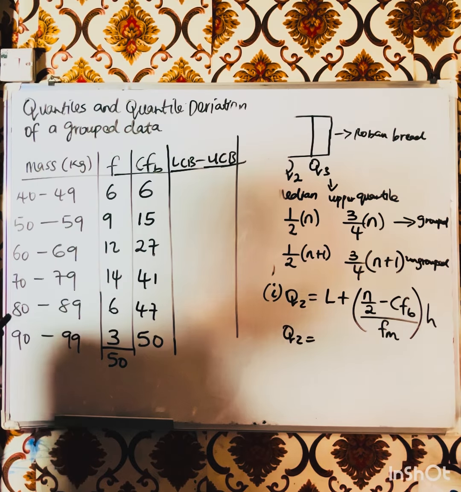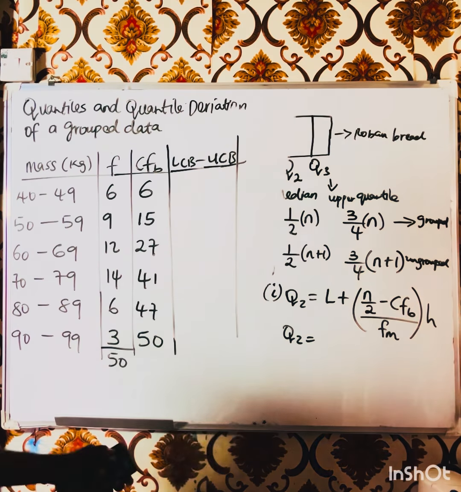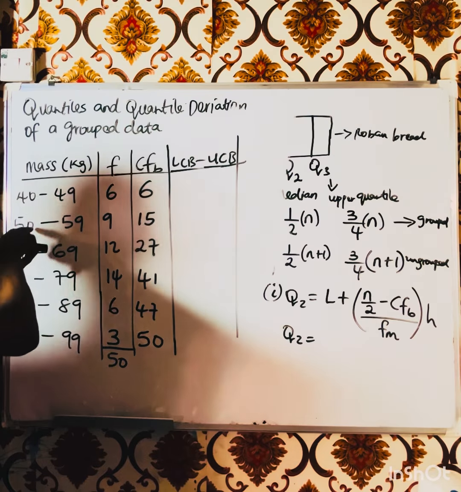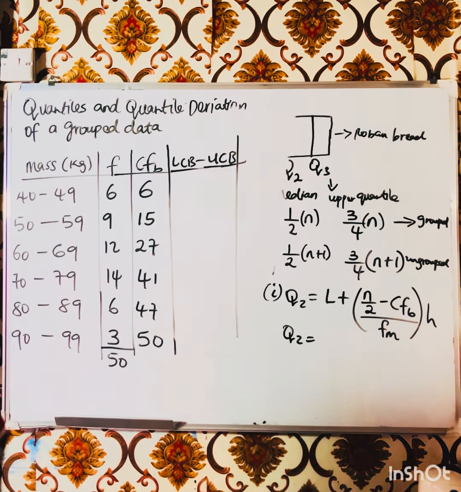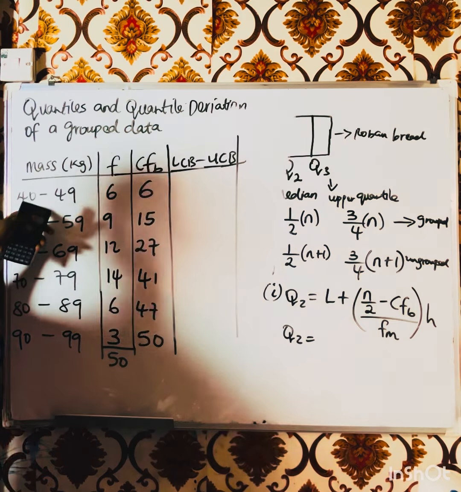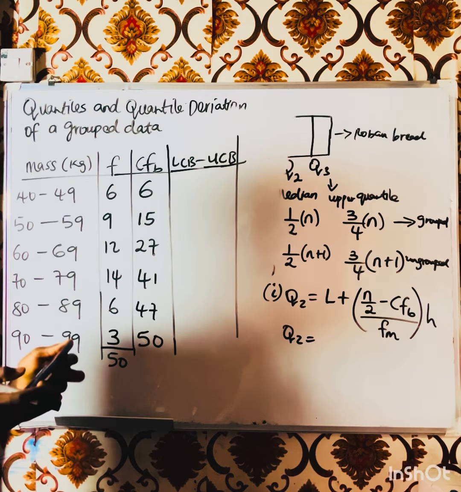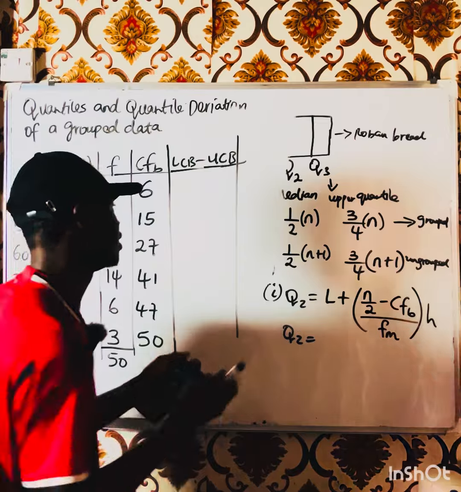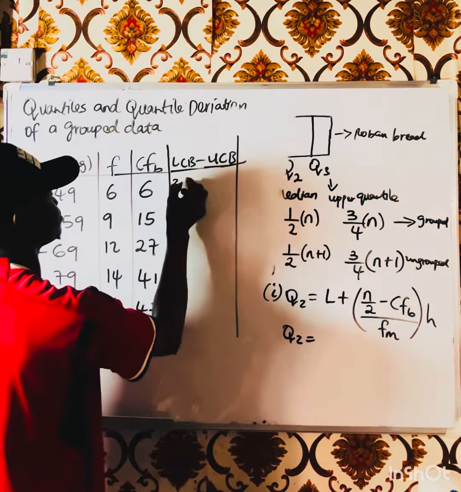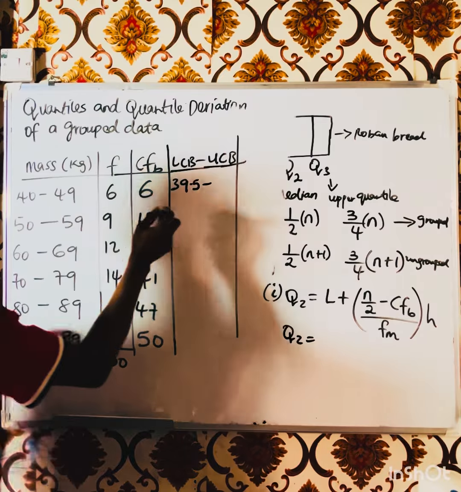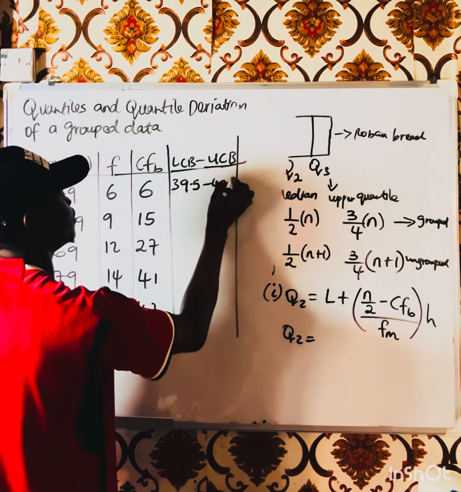Some people will be asking where the 0.5 came from. See how the 0.5 came. 50 minus 49 will give you what? 1. Divide that 1 by 2, you get 0.5. That's what you use to minus this. So you have 40 minus 0.5, it will give us 39.5. So 39.5 is our lower class boundary. Then upper will be 49.5.